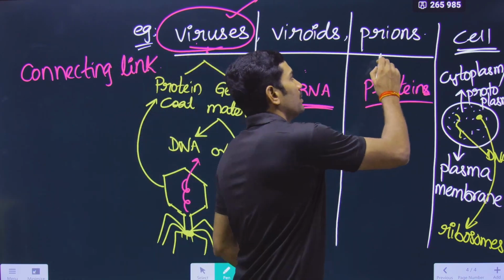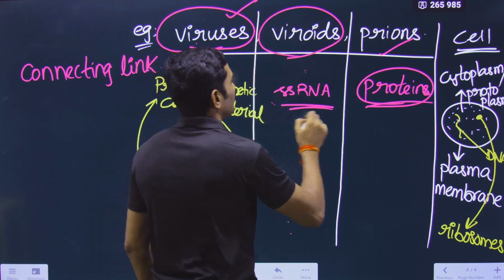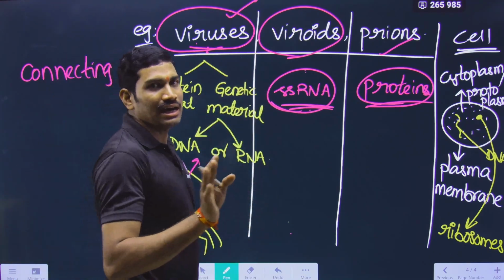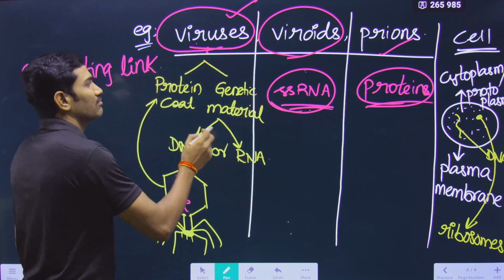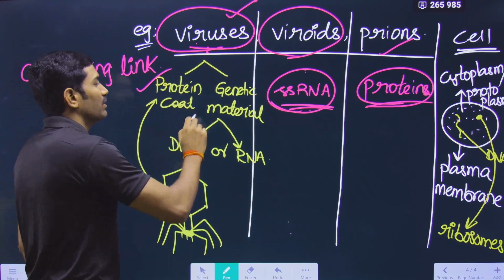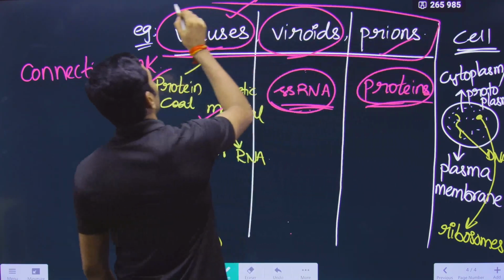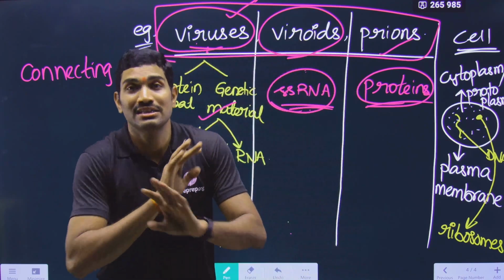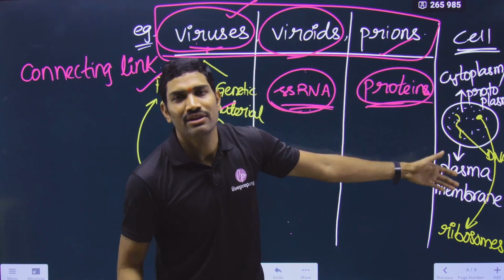Okay. So prions are having only protein part, and viroids are having only nucleic acid. Nucleic acids means DNA and RNA, but specifically it is RNA. In that also specifically it is single stranded RNA. Whereas viruses are having both protein part and genetic material, but all these three are not living organisms. They are not considered as cells also, because they don't have basic features that are required for a cell.